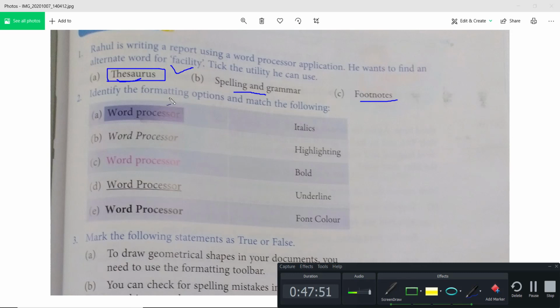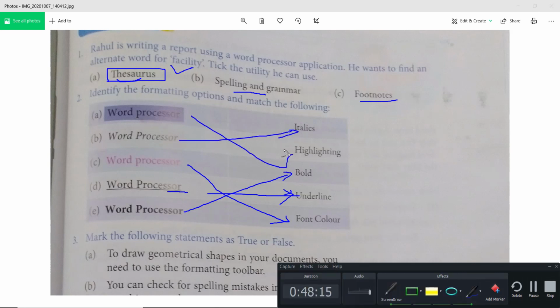Okay, identify the formatting option and match the following. See, this one is underline, right? Here underline is given. This one is written in bold letters. This one is a font with a color, so font color. This one is in italic, it will be a little bent, so this is italic. You see, this one is highlighted, so this is highlighting. So this way identify the formatting option and match the following. So we have done that here. You can note it down. This is highlighted with a color, so this is highlighting.